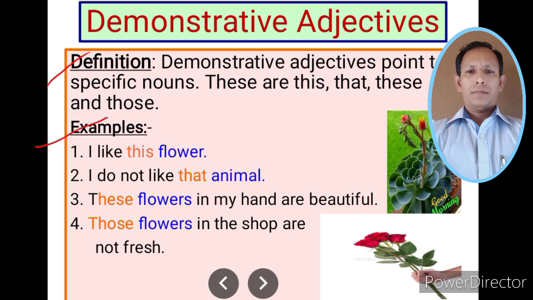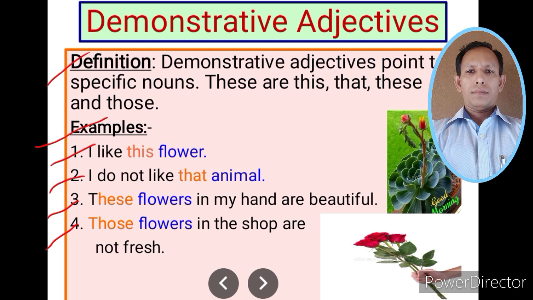The first sentence is: I like this flower. The second sentence is: I do not like that animal. The third sentence is: These flowers in my hand are beautiful. And the fourth sentence is: Those flowers in the shop are not fresh. Let us try to understand the demonstrative adjectives through the sentences.